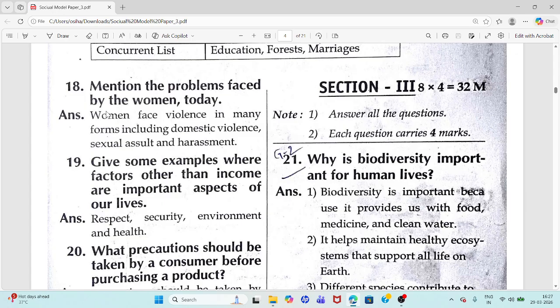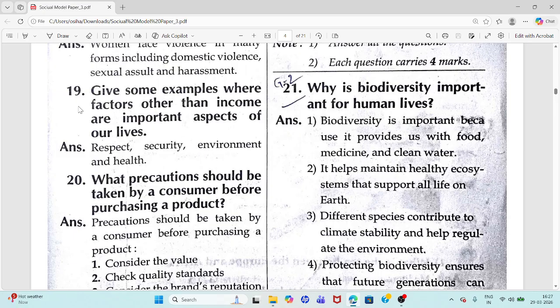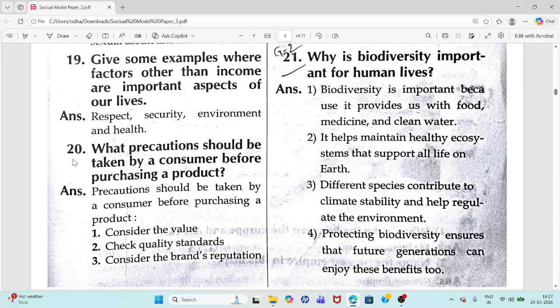18th question. Mention the problems faced by women today. Women face violence in many forms, including domestic violence, sexual assault, and harassment. These are the problems. 19th question. Give some examples where factors other than income are important aspects of our lives. Respect, security, environment, and health are important other than income.